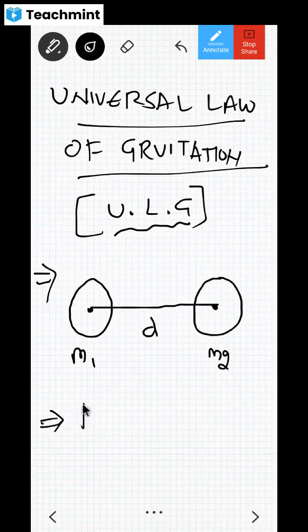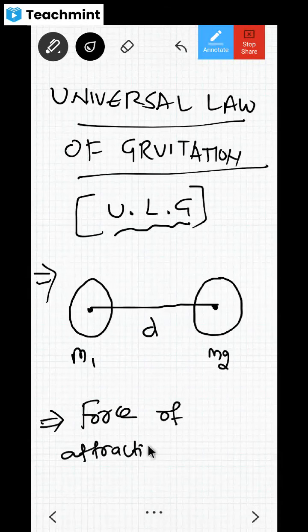So what you have to say is this statement: force of attraction, or force of gravitation is also fine.